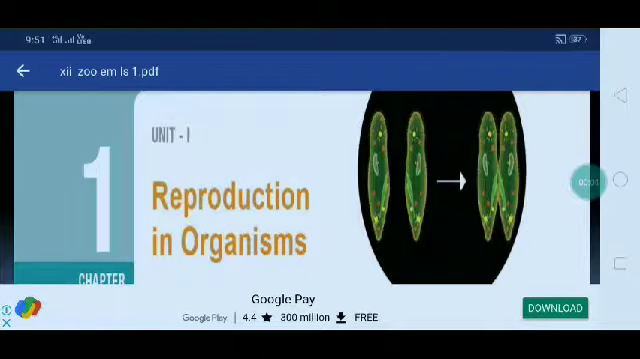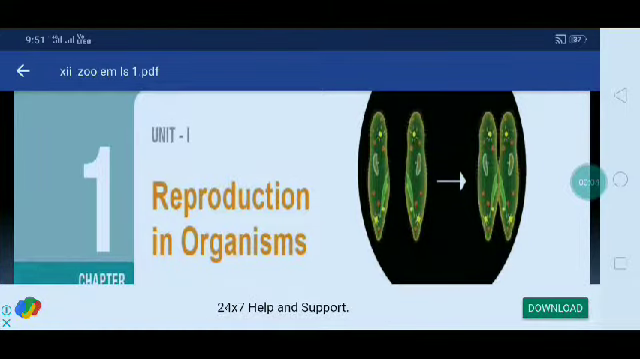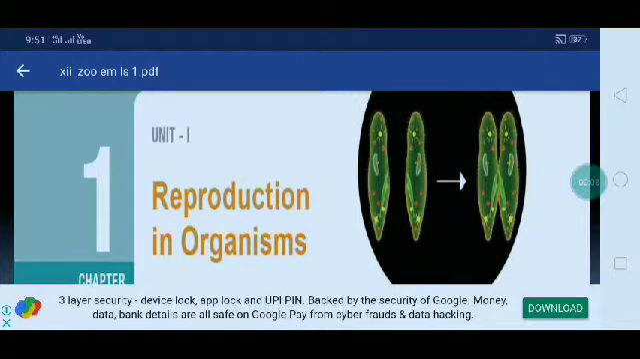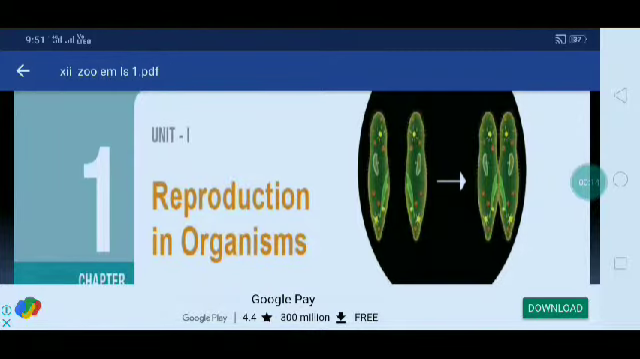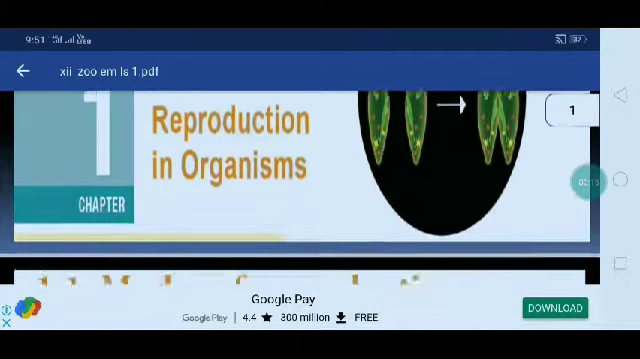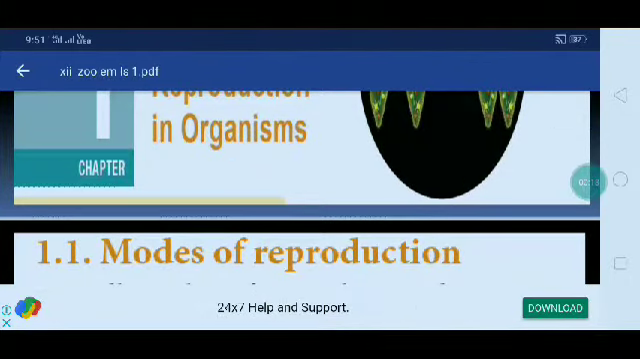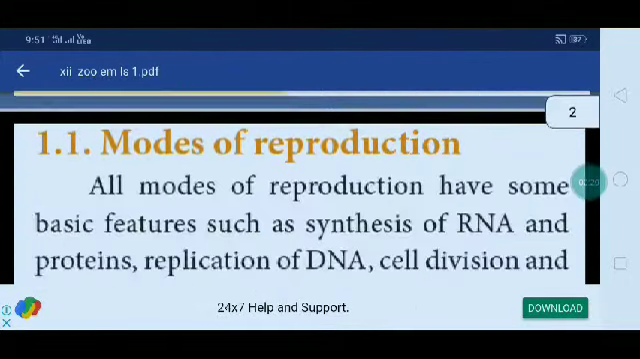Okay, good evening students. Today, what we are going to see is Lesson 1 in Zoology: Reproduction in Organisms. What type of reproduction occurs in all organisms, in a lower kind of organism or a higher kind of organism, anything? Which type of reproduction is there, and the modes and methods of reproduction.